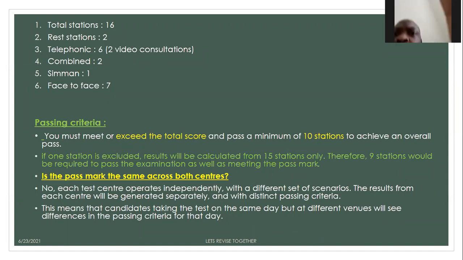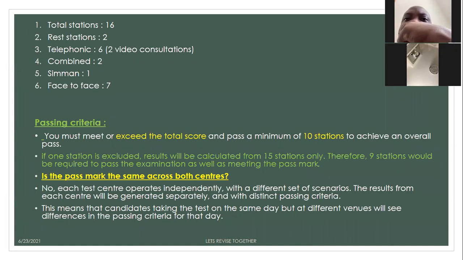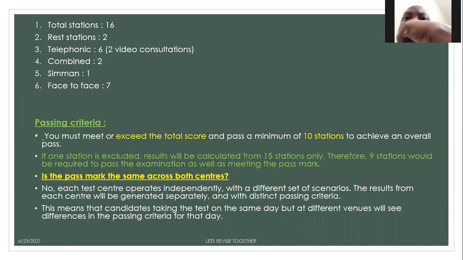And recently, since video consultations are there, two of the telephonic stations will come as video consultations. It can be anything. It can be a psychiatry station, it can be a normal data gathering or history taking station. It's up to them. But since you do not have the patient with you, you will deal with it as you deal with the telephonic station.